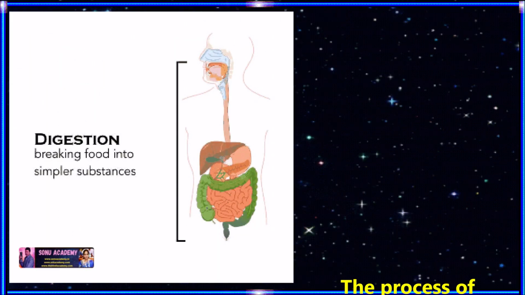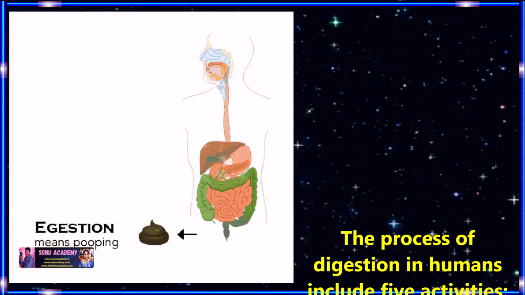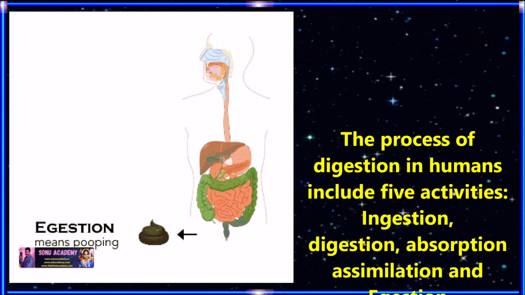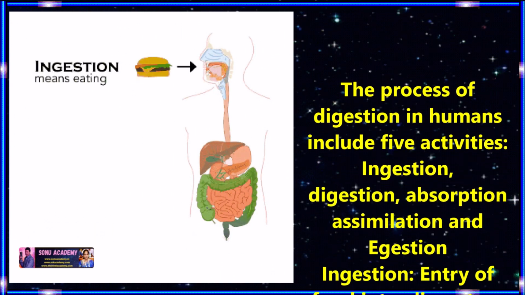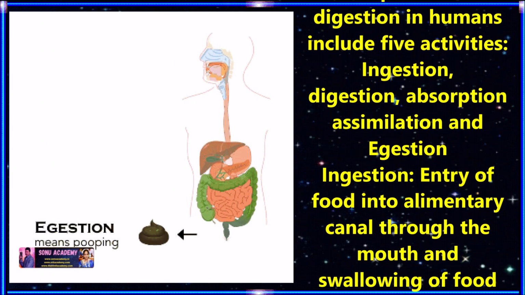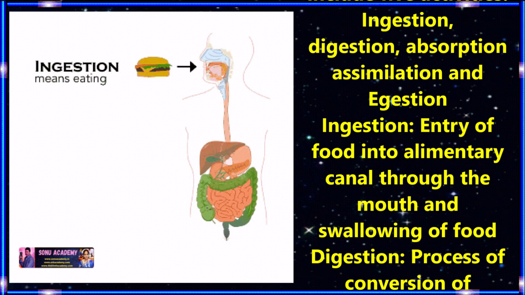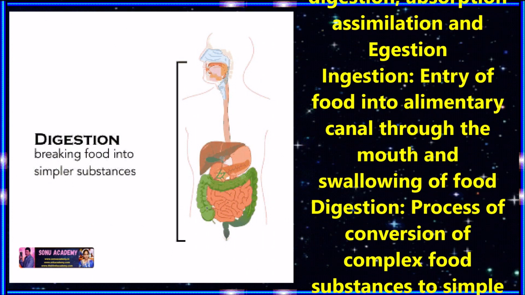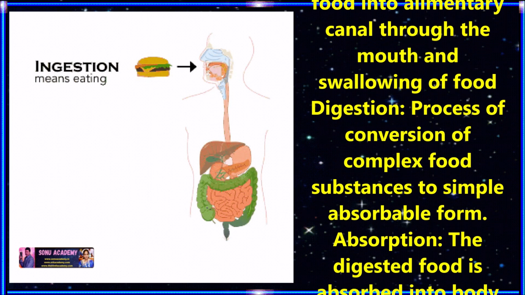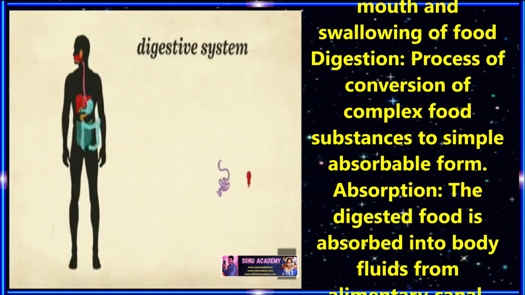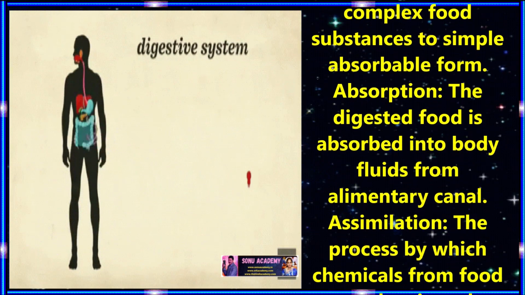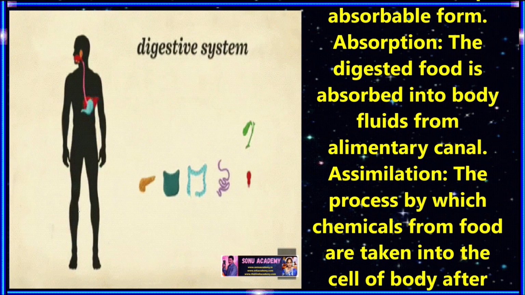Children, now let us discuss in detail the human digestive system. The human digestive system mainly involves five steps: ingestion, digestion, absorption, assimilation and egestion. Let us discuss ingestion. Ingestion is the first step. The food enters the alimentary canal through the mouth and is swallowed. Digestion is the process of conversion of complex food substances to simple absorbable form. Absorption: the digested food is absorbed into body fluids from the alimentary canal.